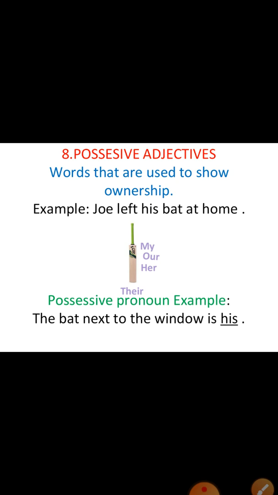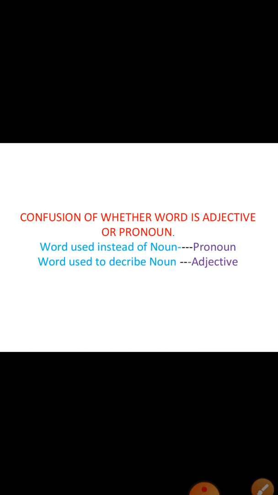So, Joe left his bat at home. Here his is meaning the possessive, so that is a possessive adjective. We always have confusion between whether it is an adjective or a pronoun. If in any sentence you see a word used instead of a noun, that is a pronoun.